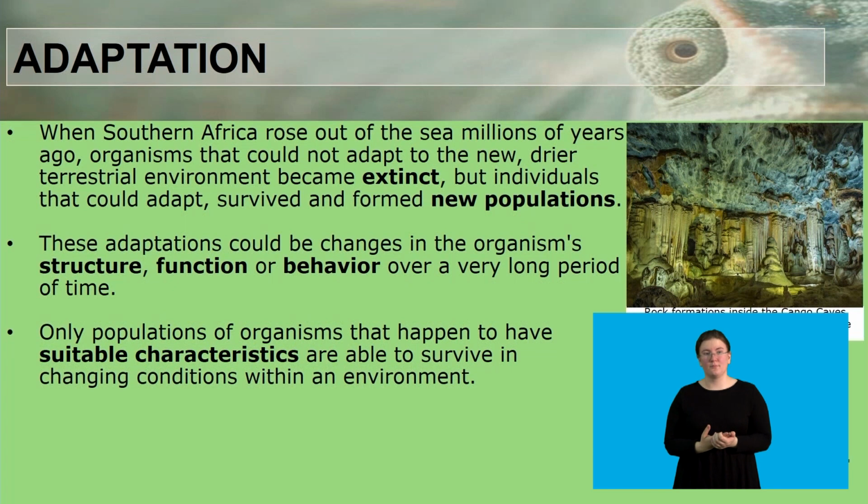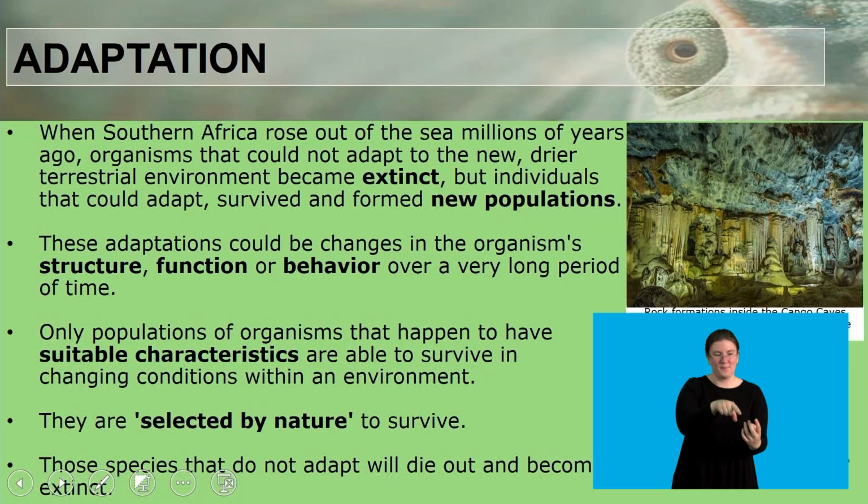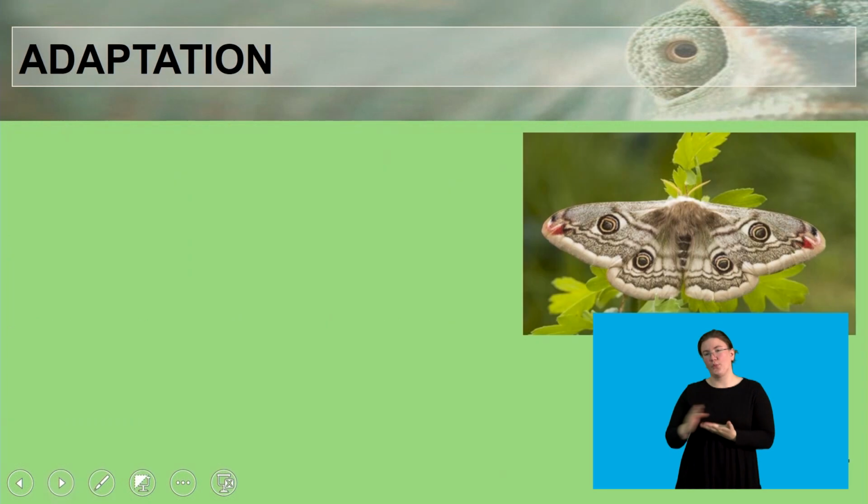Only populations of organisms that happen to have suitable characteristics are able to survive in changing conditions within an environment. They are selected by nature to survive. Those species that do not adapt will die out or become extinct. So if you struggle to adapt to the new environment, chances are that organism will become extinct.